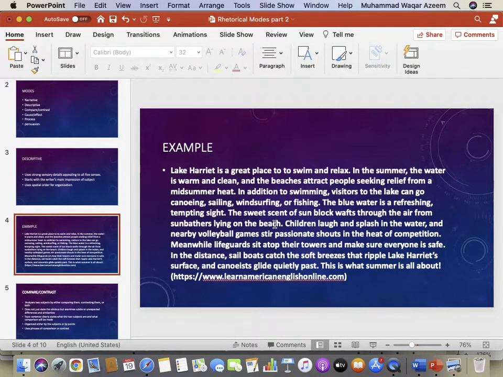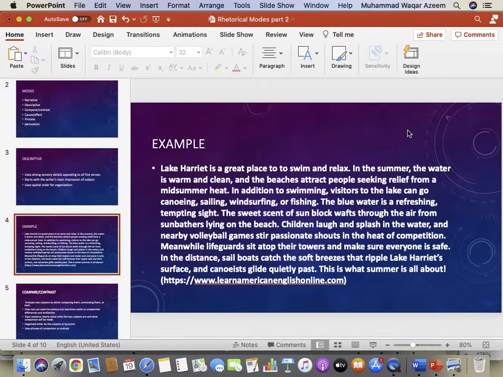Here is one example of descriptive writing. Would anybody like to read the paragraph aloud? Please, go ahead. Lake Harriet is a great place. So Lake Harriet is the name of a lake. The descriptive paragraph is about that. Please go ahead. Lake Harriet is a great place to swim and relax.